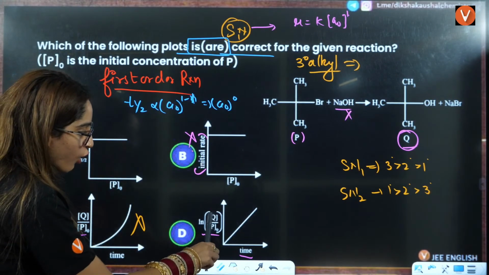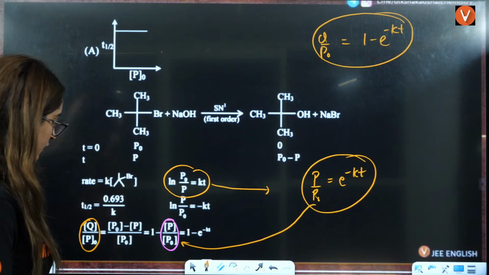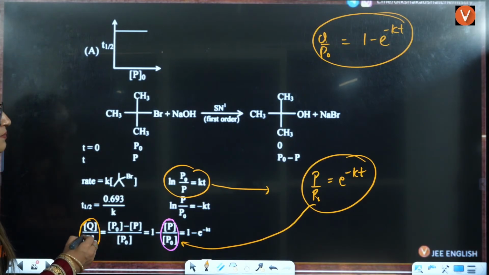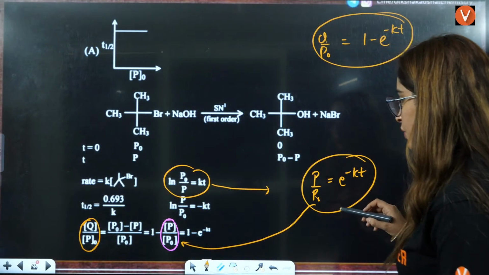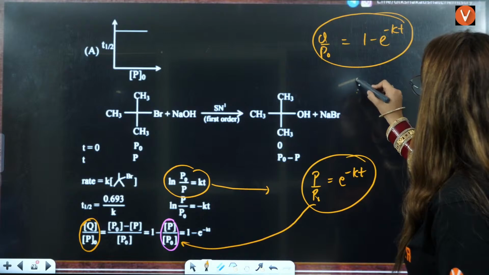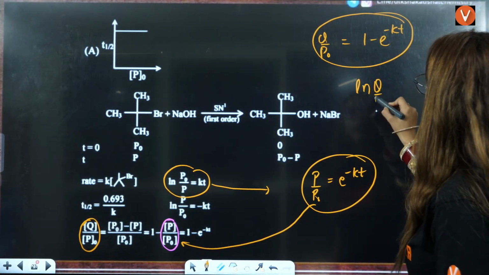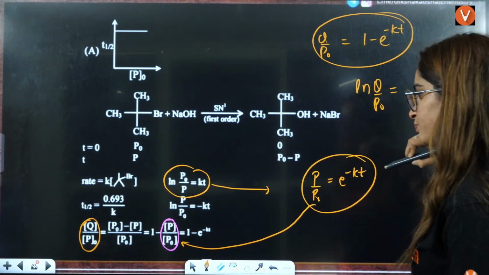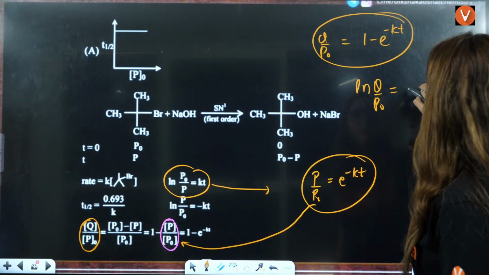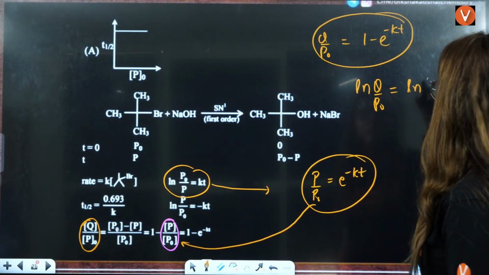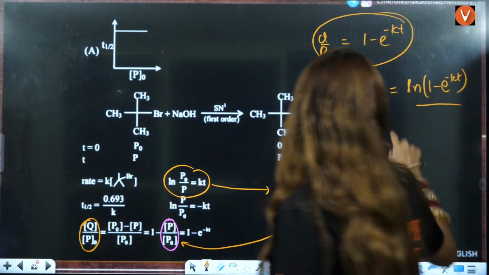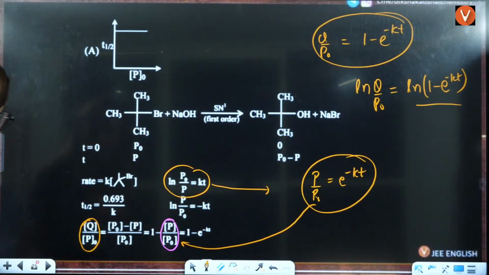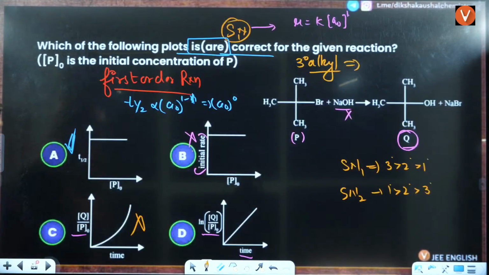And natural log of Q by P naught, if you put natural log here, that is going to be natural log of Q by P naught equals natural log of 1 minus e raised to power minus Kt, right? With respect to time, it is definitely not a straight line graph, right?